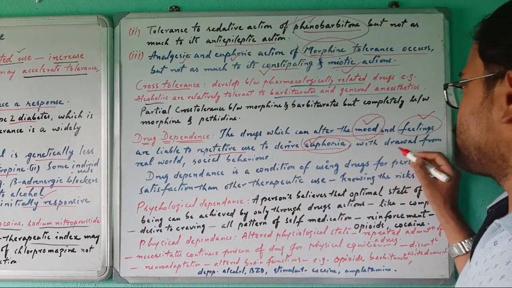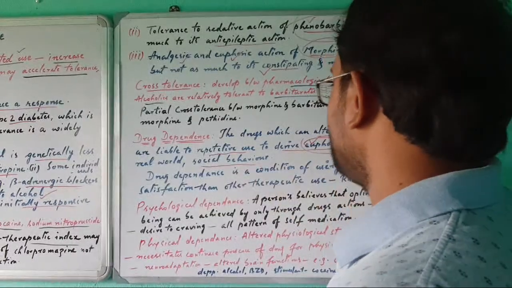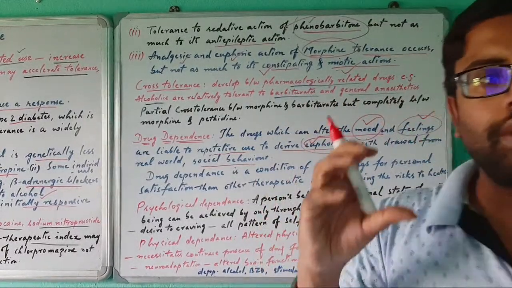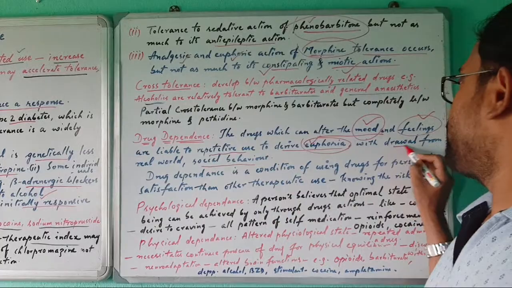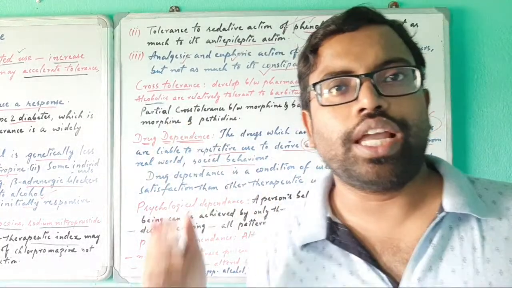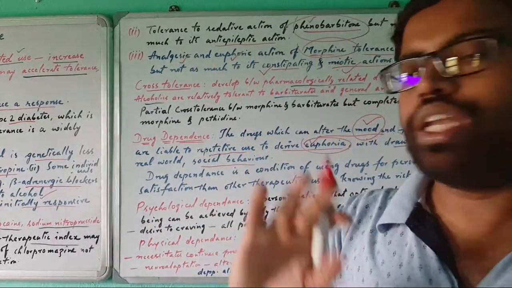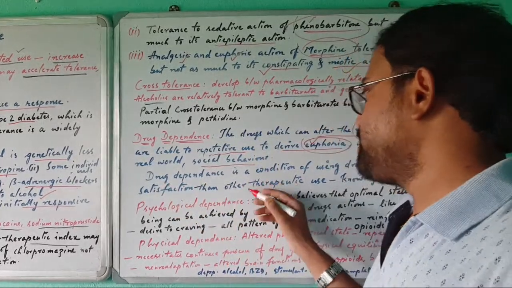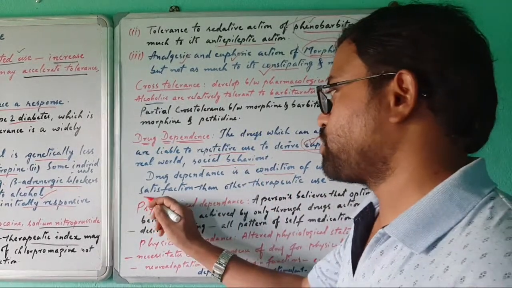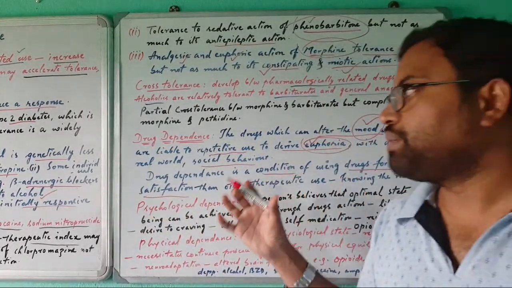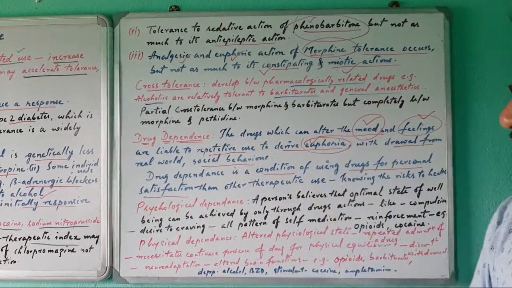Okay, with repeated use there is withdrawal from real world social behavior. If someone is drug dependent, it will cause social behavior changes, and he will be away from reality, from the real world. So he will always be happy individually. Drug dependence is a condition of using drugs for personal satisfaction, not for therapeutic use.